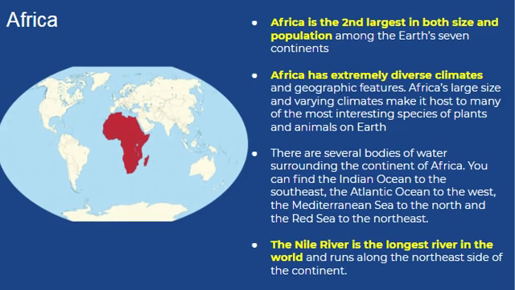Africa. Africa is the second largest in both size and population among the Earth's 7 continents. Africa has extremely diverse climates and geographic features. Africa's large size and varying climates make it host to many of the most interesting species of plants and animals on Earth. There are several bodies of water surrounding the continent of Africa. You can find the Indian Ocean to the southeast, the Atlantic Ocean to the west, the Mediterranean Sea to the north, and the Red Sea to the northeast. The Nile River is the longest river in the world and runs along the northeast side of the continent.